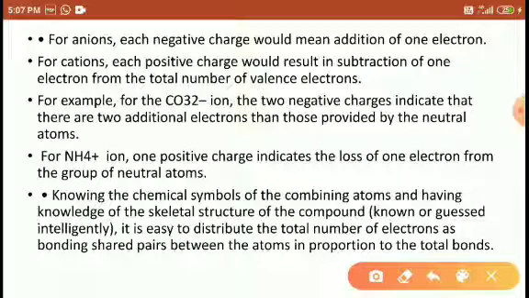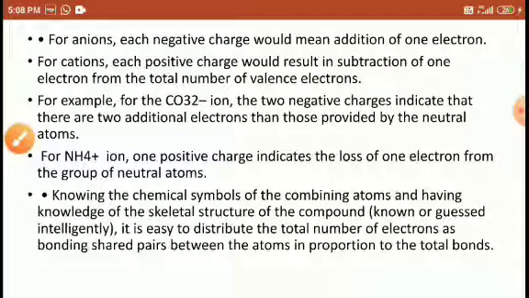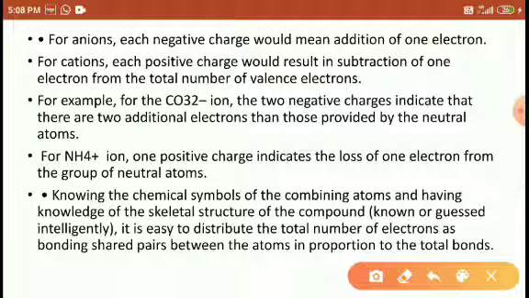Similarly, the negatively charged ions, right? Each negative charge means the addition of electrons. A negative charge ion means the isolated atom accepts electrons from another species. So when it accepts an electron, you have to count all the electrons here. A cation is a positive charge, which results in the subtraction of 1 electron from the total number of valence electrons. Similarly, as I explained, sodium has atomic number 11, it lost 1 electron, so 1 electron is subtracted here.